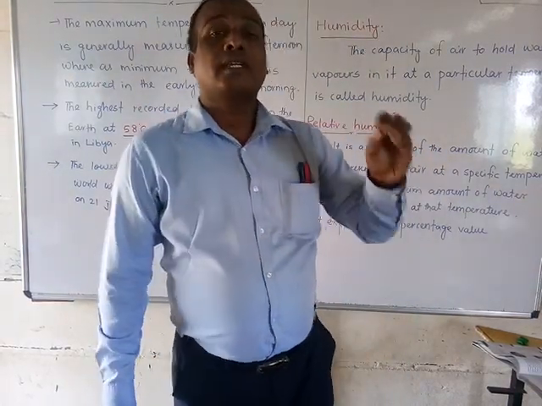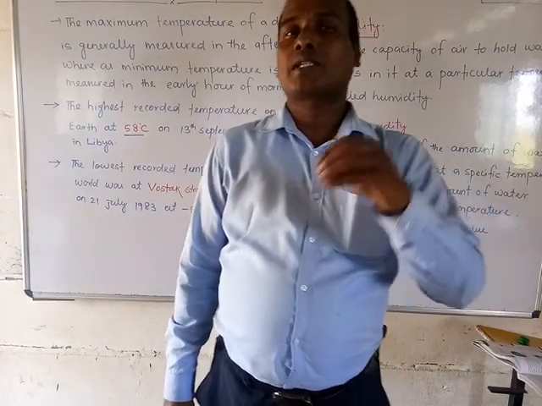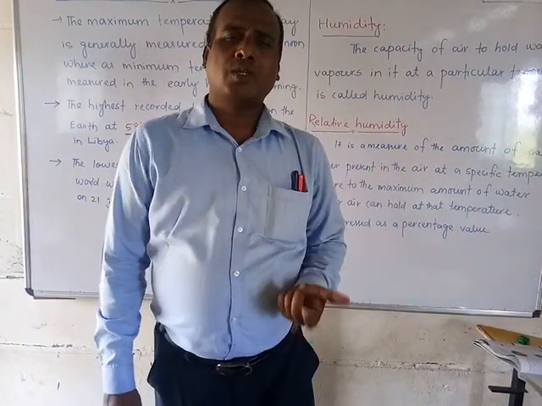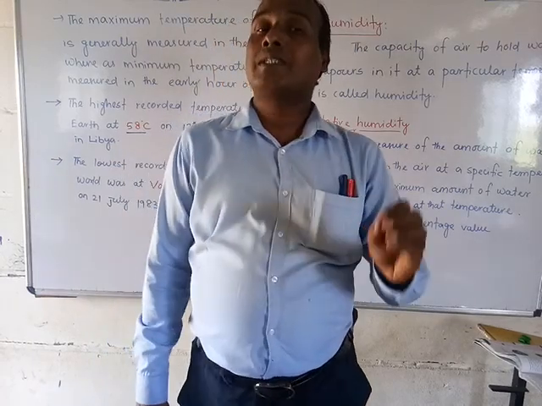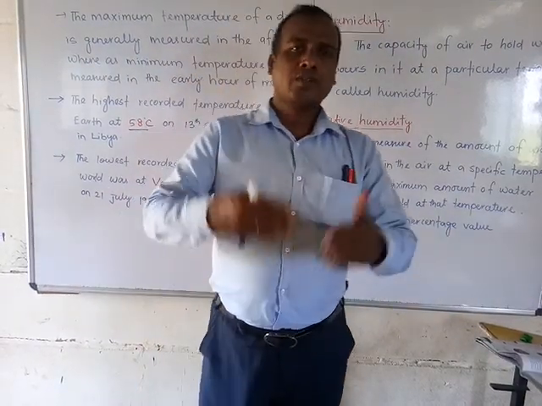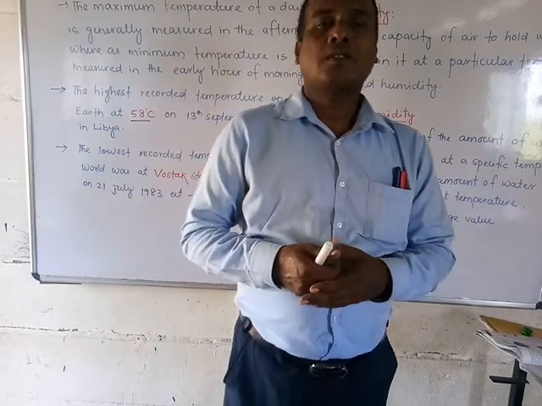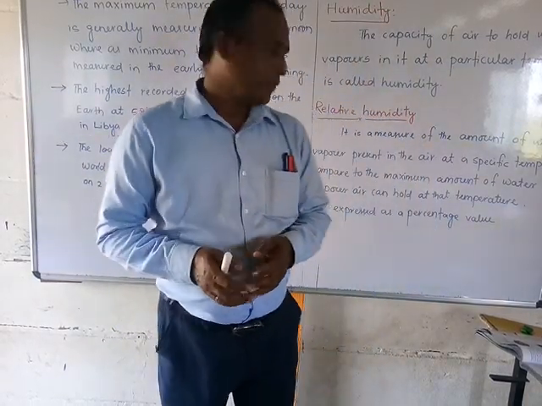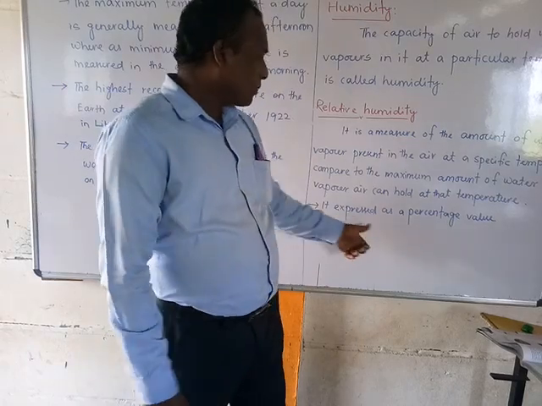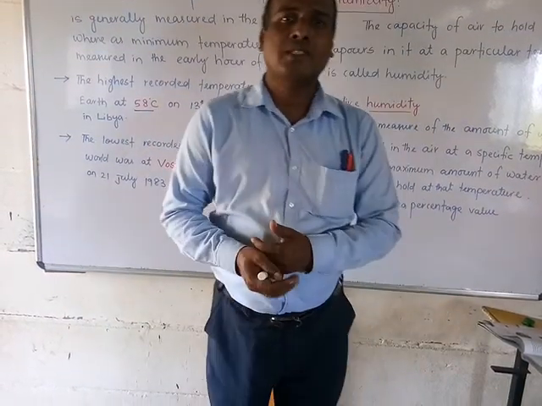Suppose 89% relative humidity is possible, but today it is measured as 70%. When we compare these, it is called relative humidity. It is expressed as a percentage value.